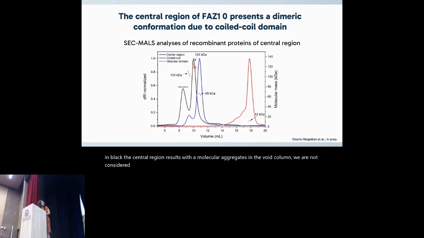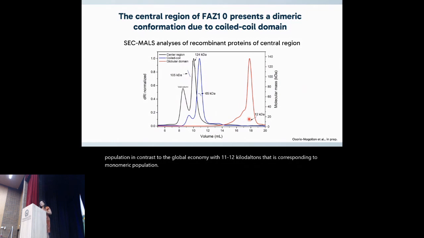And this peak with 144 kilodaltons corresponds to a dimeric population. In the case of the coiled coil domain, in blue, 65 kilodaltons corresponds to a dimeric population. In contrast, the globular domain with 12 kilodaltons corresponds to a monomeric population.